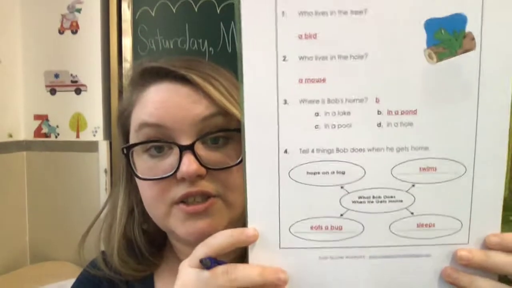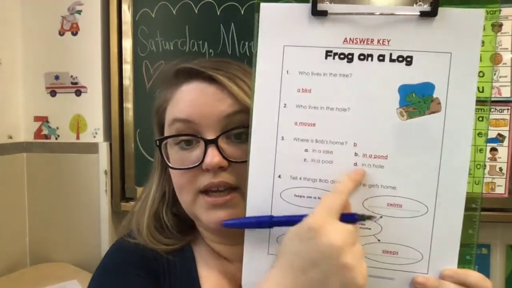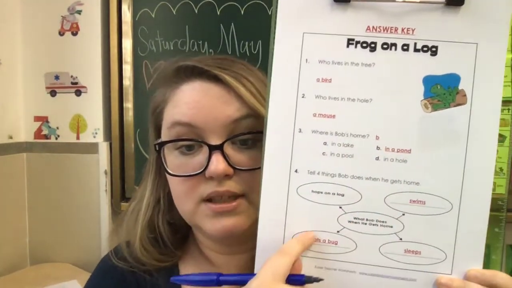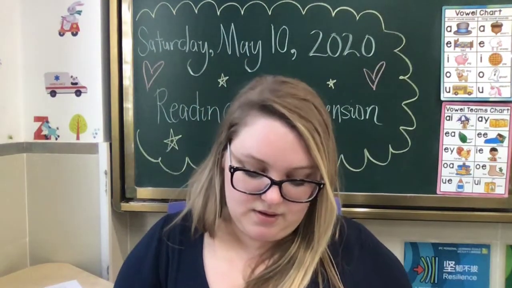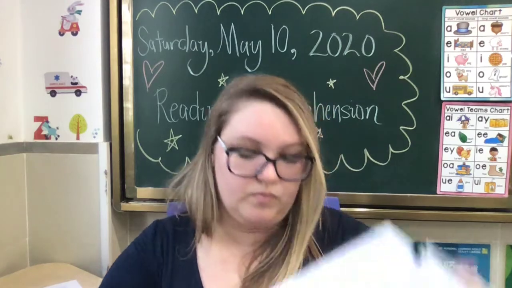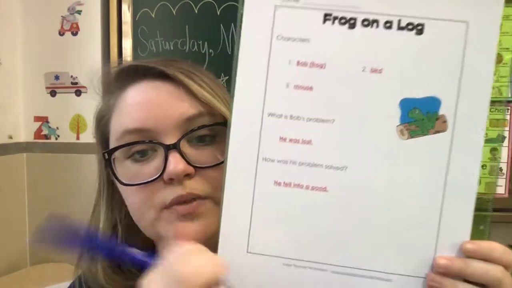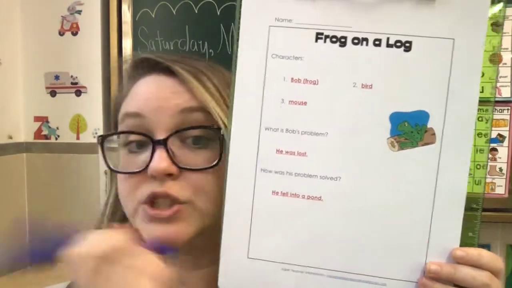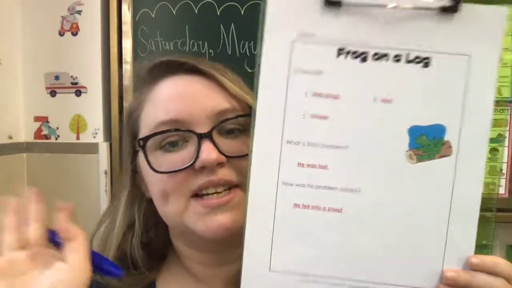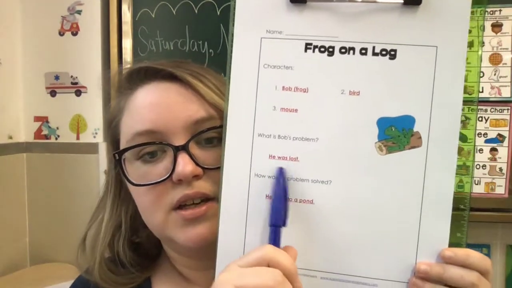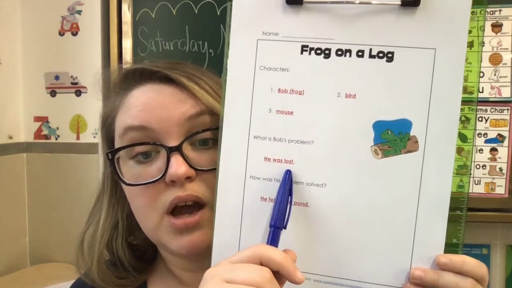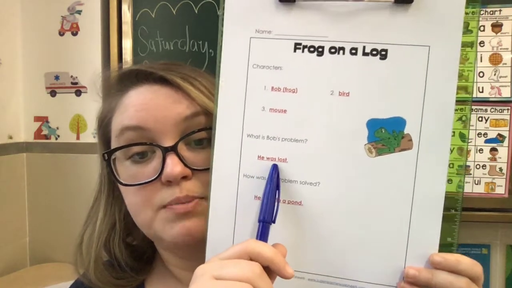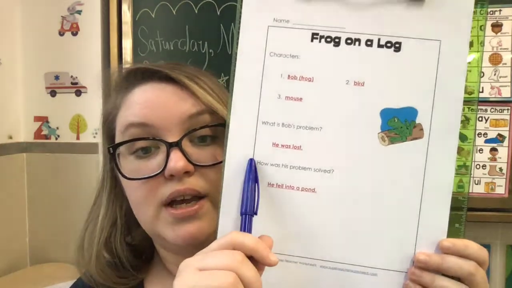some of the answers are here. We got them all right? Swims, eats bug, sleeps. That was a simple way to put it. And then we'll show you. So here they did it past tense, which is okay. We'll mainly do it past tense. I wanted to do present tense. So sometimes it's a very easy answer, right? What is Bob's problem? He was lost. Bob's problem was he was lost, right?